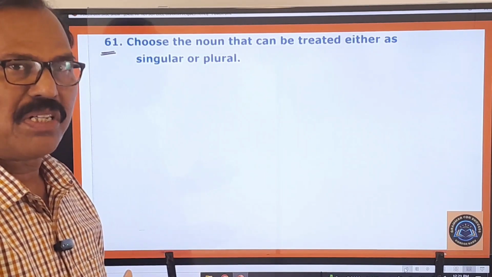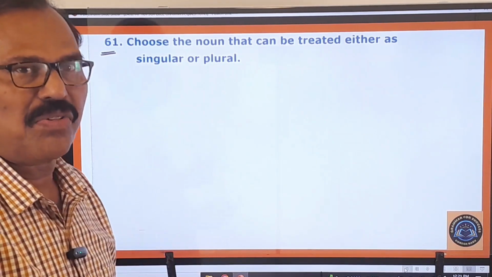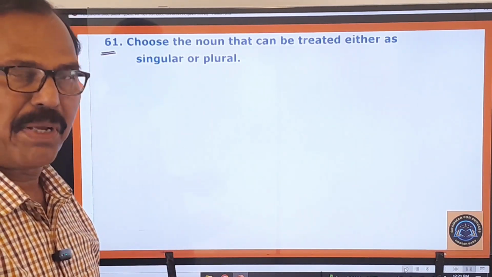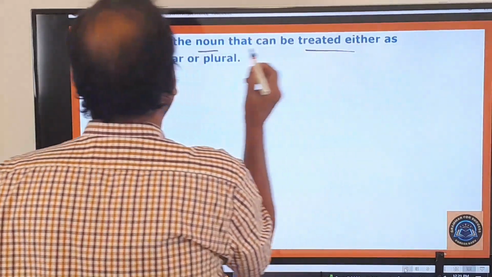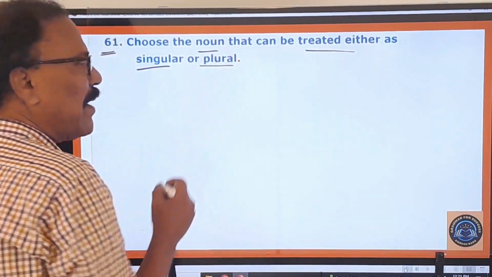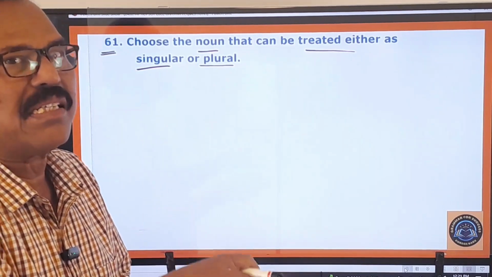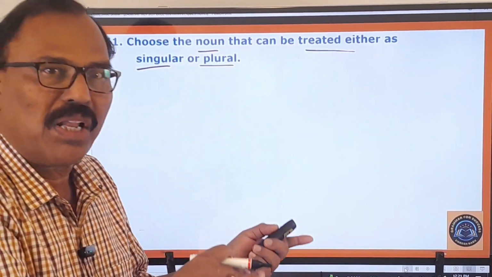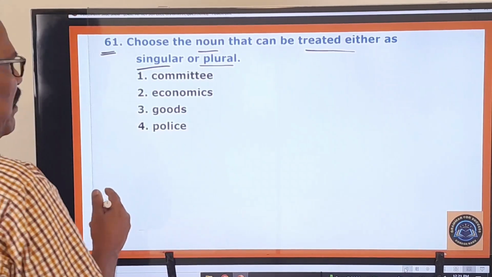The English questions will begin from the 61st question onwards. So that you also understand from this question paper, right? Choose the noun that can be treated either as singular or plural. Okay. So what is that noun that can be used either as a singular noun or a plural noun? So let us see the options. Okay, what are the options given here?